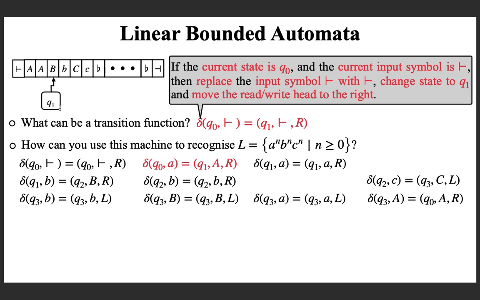In Q1, my intention is to find the next small b, and now I don't have a transition for Q1 with capital B. I don't have it. I need to define it, and that is why I left a blank space here. If you are in Q1, your aim is to find the next small b, and hence if you are getting capital B, you just move right without changing the state. So, if I apply this transition, I will move right, and now you are finding your target small b, and you have a transition here.